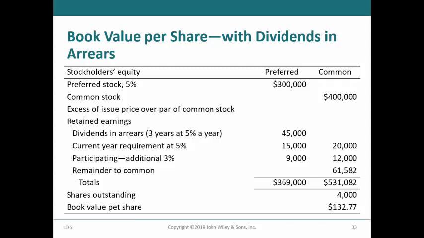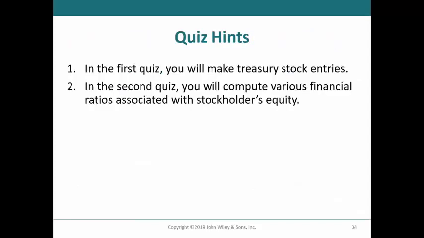The book value per share is then calculated with the common stockholders' equity of $531,082 in the numerator and the 4,000 shares in the denominator, for a book value per share of $132.77.